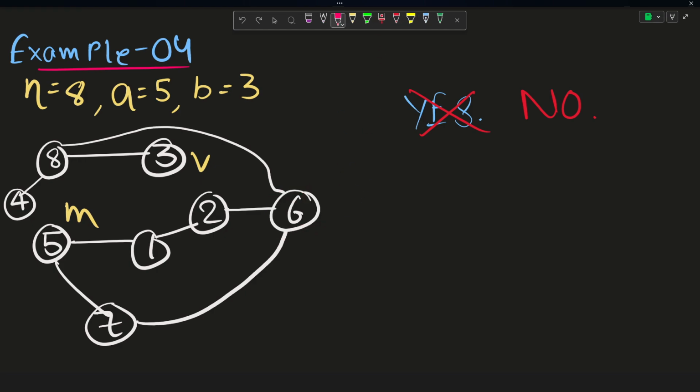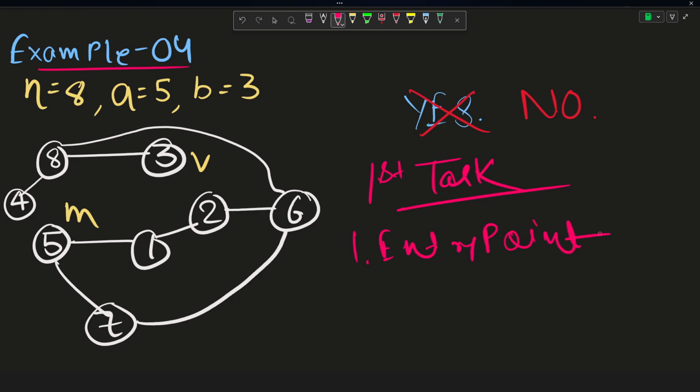So I think we have done our first task already, that is, we have already calculated the entry point, right? That is, what is the entry point in this graph. And after finding the entry point, I wanted to calculate the distance of both Valerio and Marcel to this entry node.